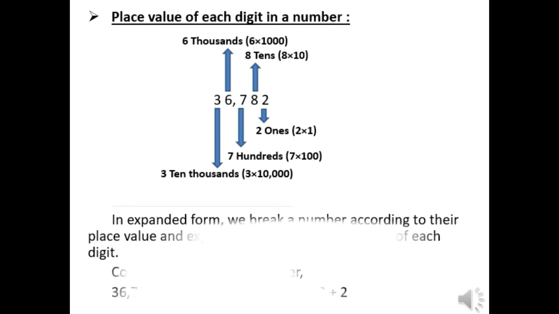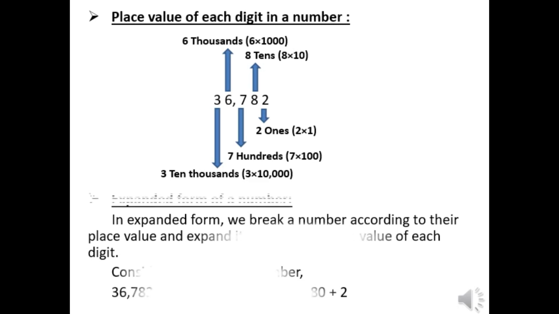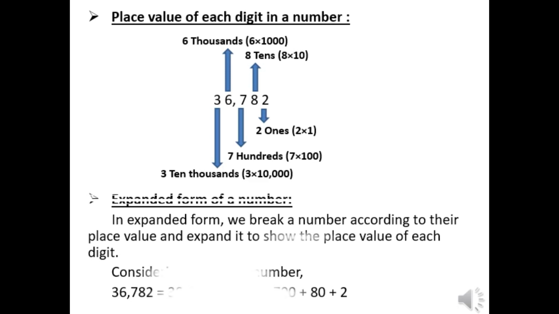Right. Now, for the expanded form, you know that the expanded form is nothing but the addition of the place value of each digit, right? So, the expanded form of this number will be 30,000 plus 6,000 plus 700 plus 80 plus 2.